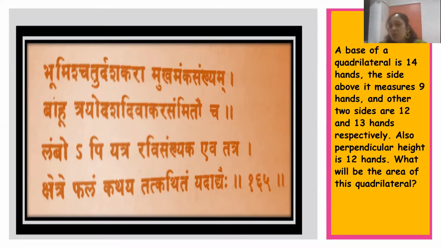Now this is the situation given. There is a particular quadrilateral whose base is 14, whose perpendicular height is 12, whose slanted height is 13. Let us find the area of the quadrilateral. Phalam means area. Kshetraphalam means area. Kathaya tat kathitam yadadyai. So quickly you tell me, my dear girl. As if he's saying to her that quickly you tell me the answer of this.